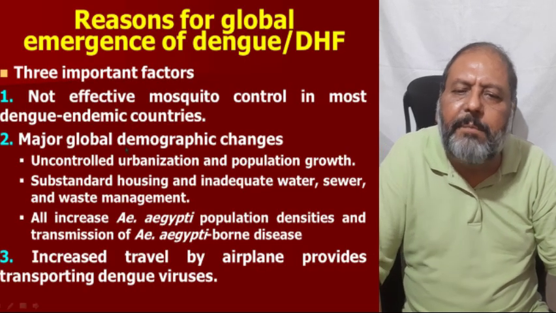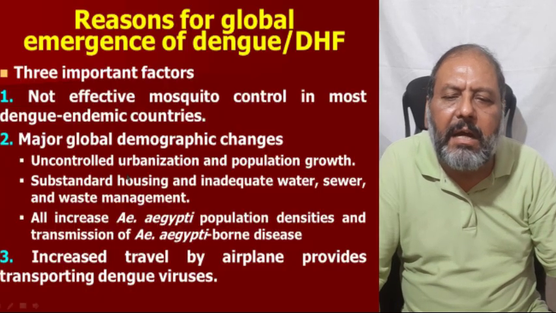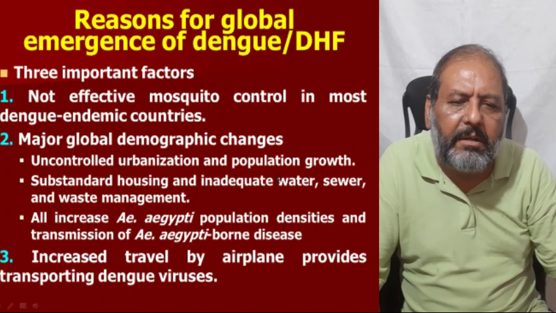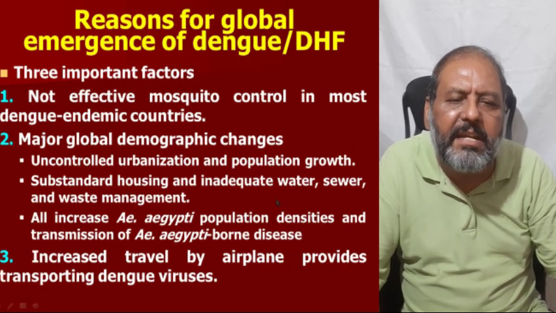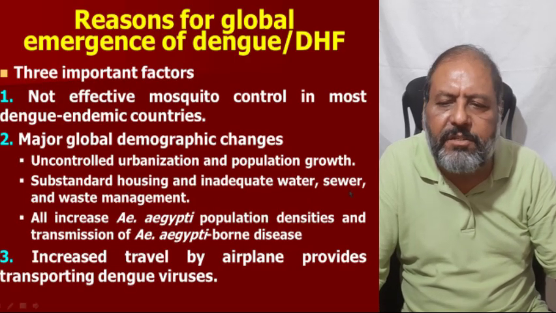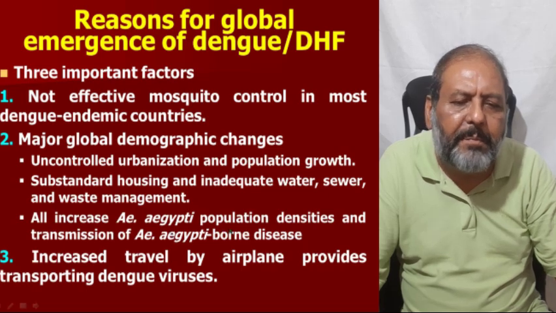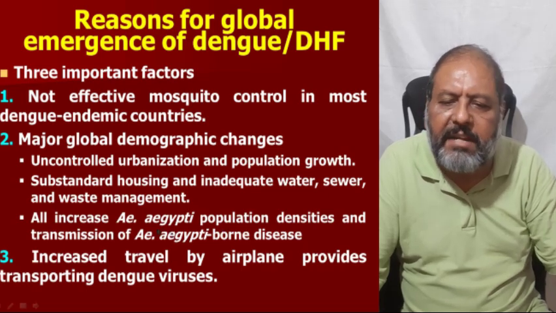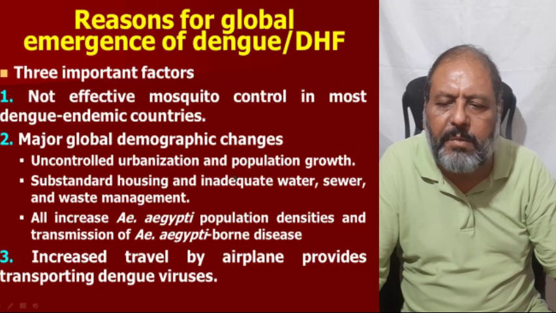Number two, major demographic changes, that is uncontrolled urbanization and population growth, substandard housing and inadequate water supply, sewer and waste management, which all increase the Aedes aegypti mosquito population densities and transmission of Aedes aegypti borne diseases to human beings.